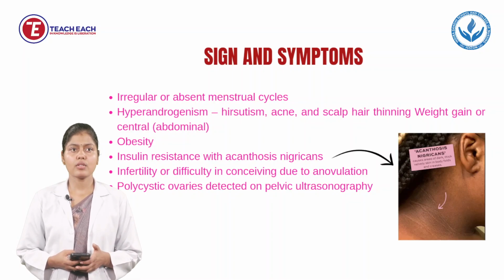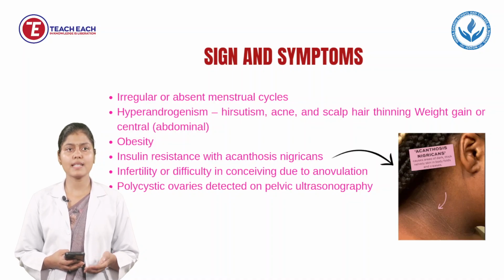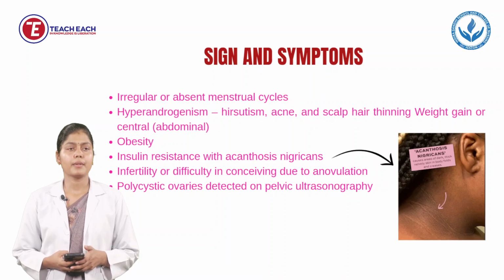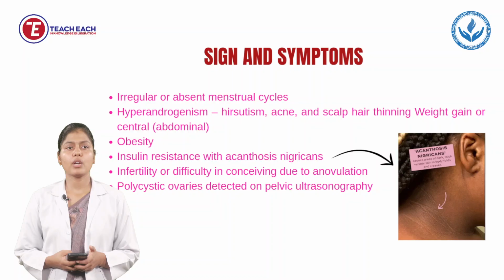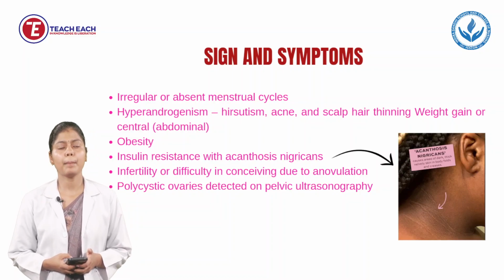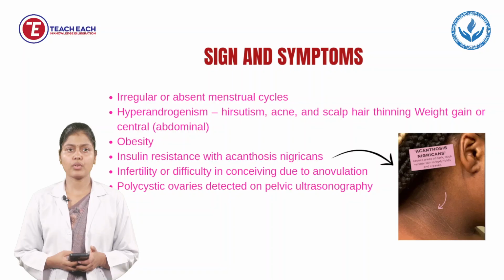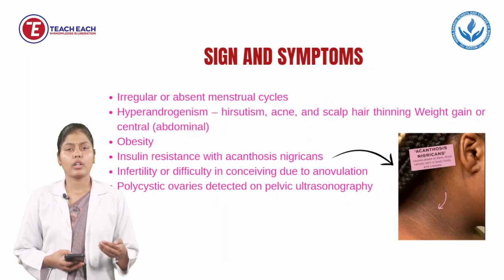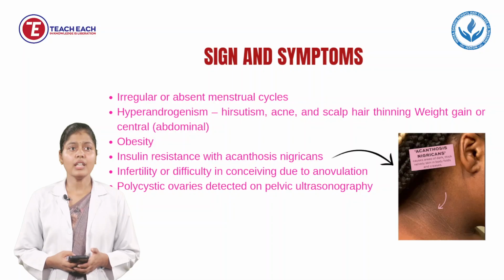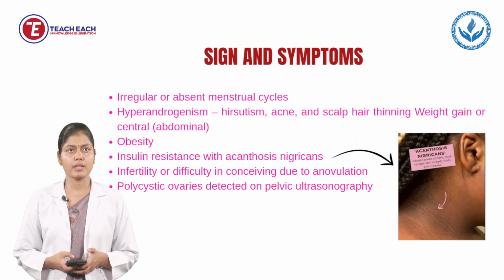Infertility will also be seen, and the woman will feel discomfort in conceiving. Next is polycystic ovaries detected on pelvic ultrasonography. When we go with pelvic ultrasonography, many polycystic ovaries are seen inside or around the ovaries.